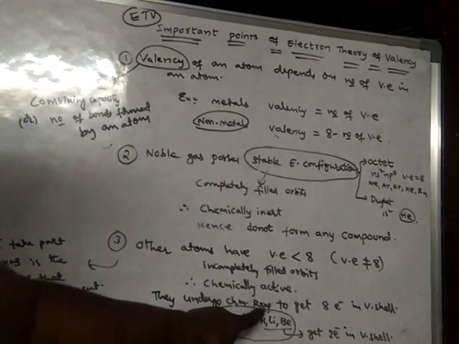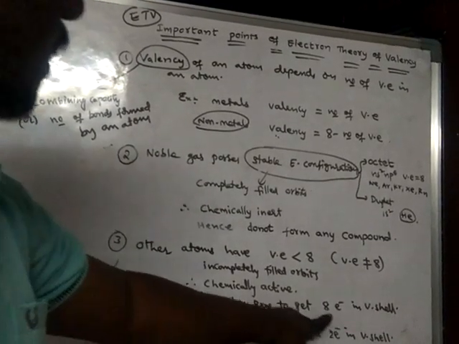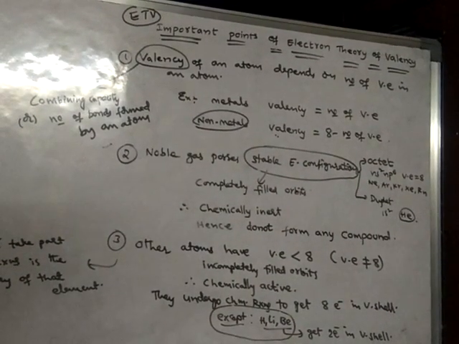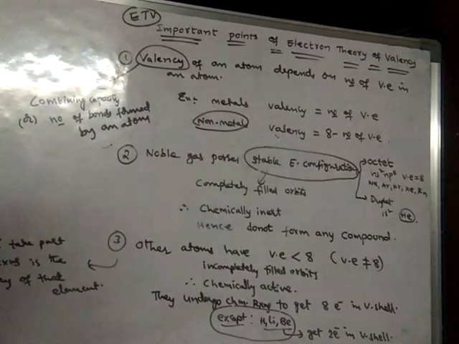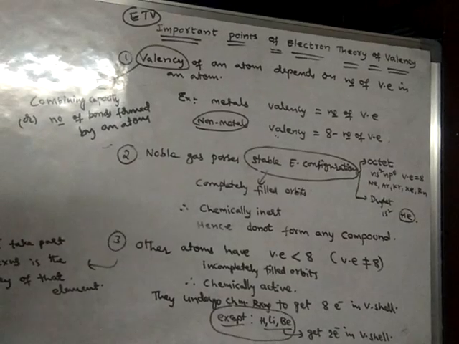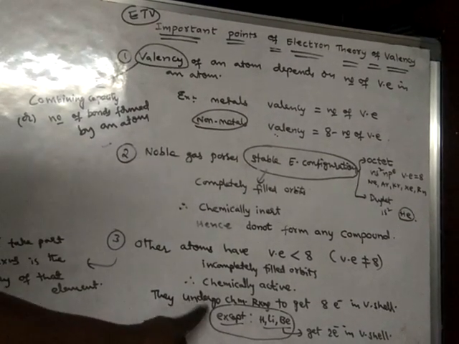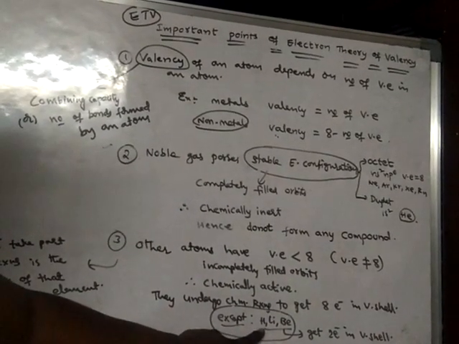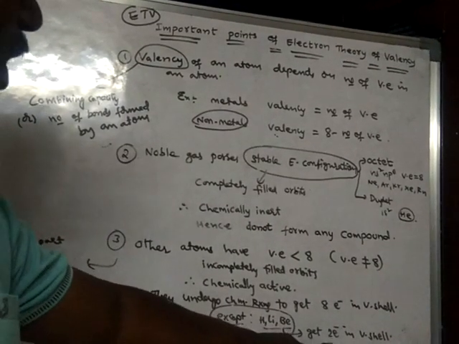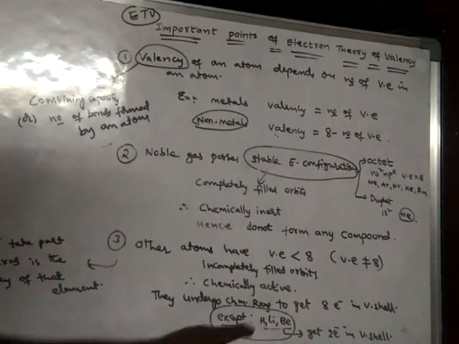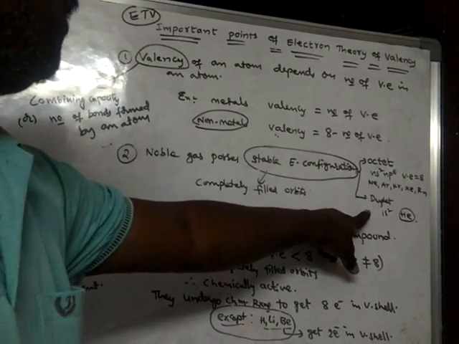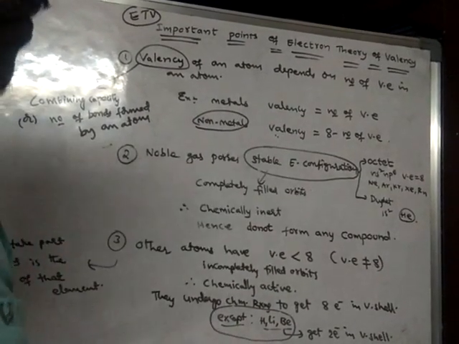They undergo chemical reactions to get 8 electrons in the valence shell. Why do other atoms undergo chemical reactions? To get 8 electrons in the valence shell. There is an exception.